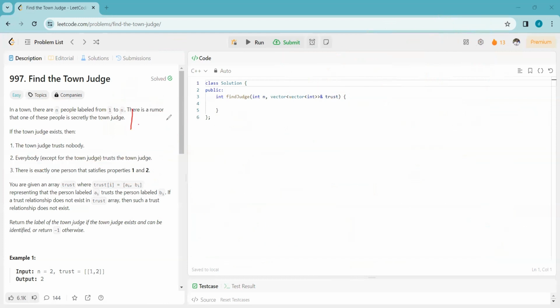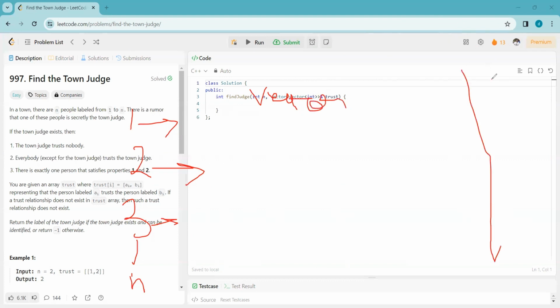Suppose we are creating a map like 1, 2, 3, for each person. Now we can take either a vector or a set. Since we are not worried about the arrangement of this trust, we can take an unordered set.